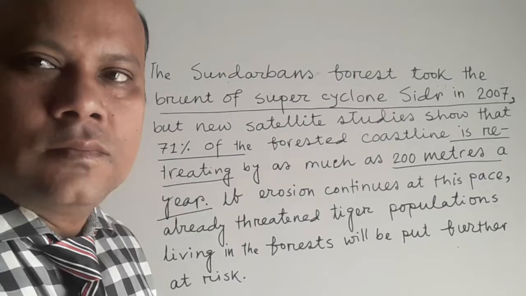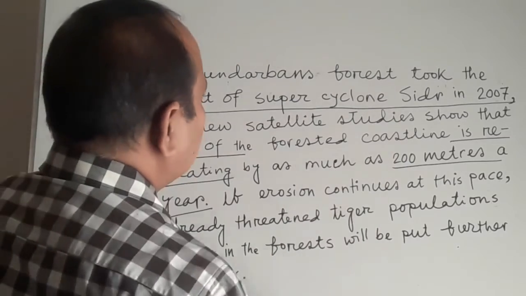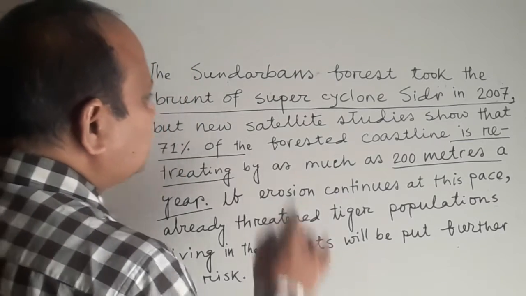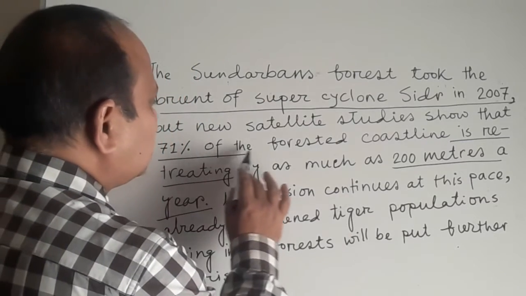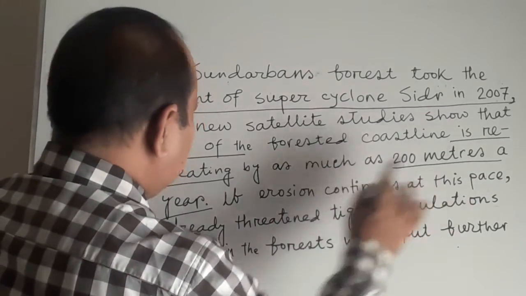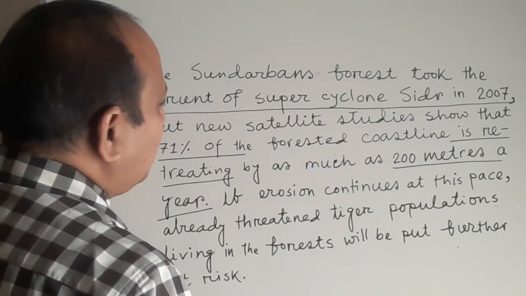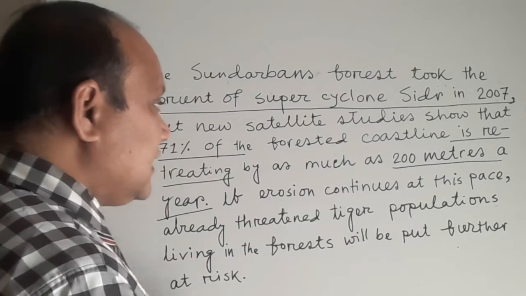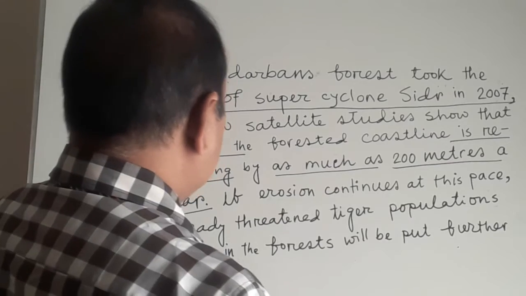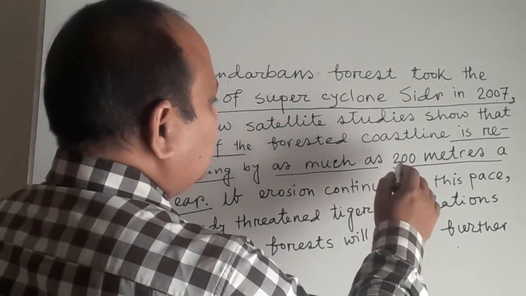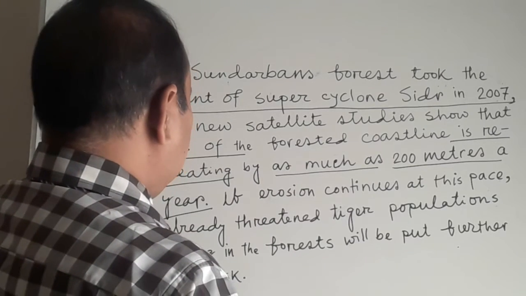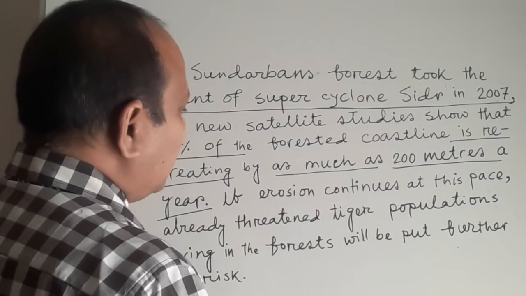Come to the next point. So my dear students, the Sundarban forest took the brunt of super cyclone Sidr in 2007, but new satellite studies show that 71% of the forested coastline is retreating by as much as 200 meters a year. That is, 71% of the forested coastline is decreasing by as much as 200 meters a year. That is, the Sundarbans is losing 200 meters of its land every year in the Bay of Bengal.